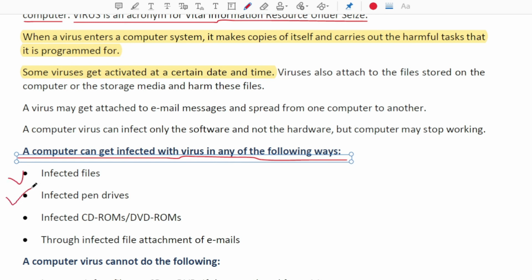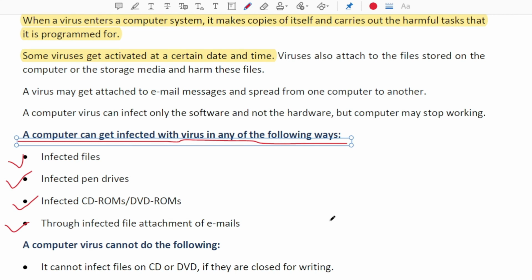Infected files, infected pen drives. When we put a pen drive inside the computer, that pen drive will also be affected because the virus will copy itself to that pen drive too. Infected CD-ROMs: if you are writing any CD-ROM or DVD-ROM, that will also be affected. Through infected file attachments of emails: if you are sending files through email, the virus will attach itself to the email, and wherever the email goes and that person opens it, that attachment will have the virus, and it can affect other computers also.